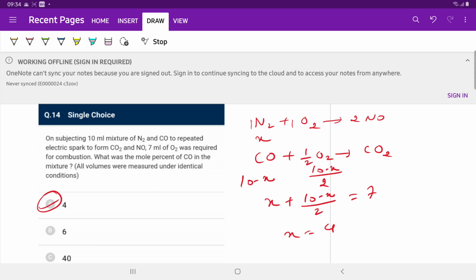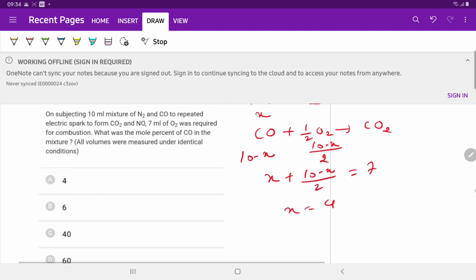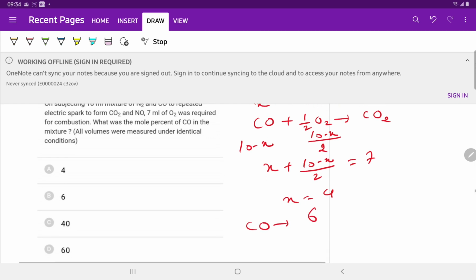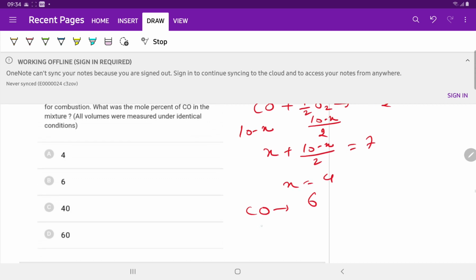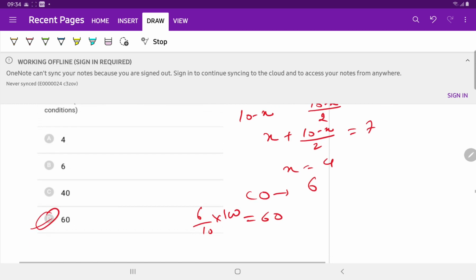Sorry, we have to calculate mole percent. X is equal to 4 and the number of moles of CO is 6. 10 minus 4 is equal to 6. Mole percent is equal to 6 upon total moles 10 into 100, which is equal to 60. So answer is D.